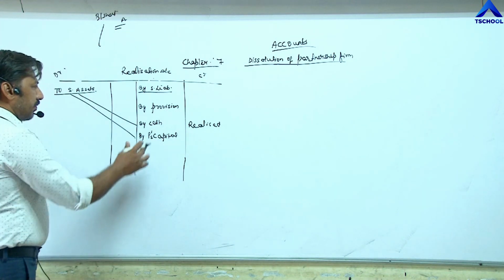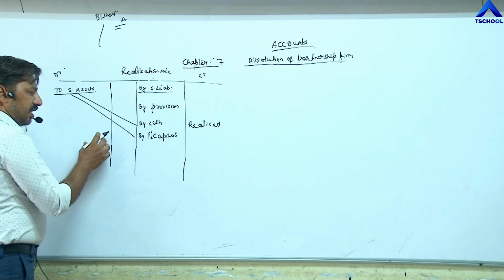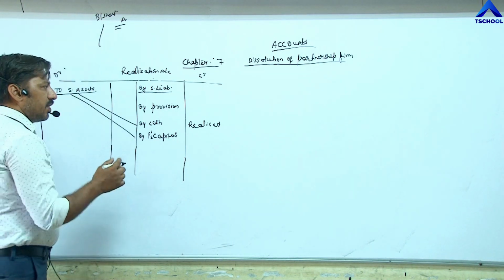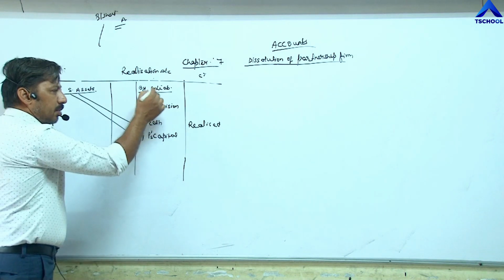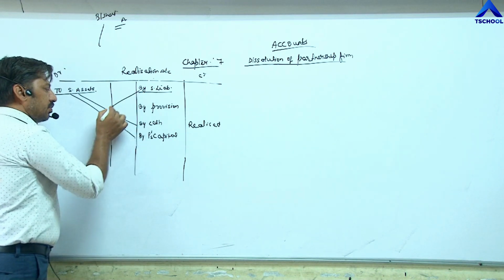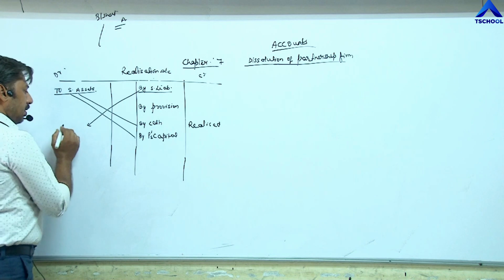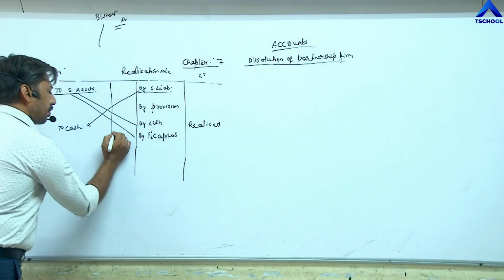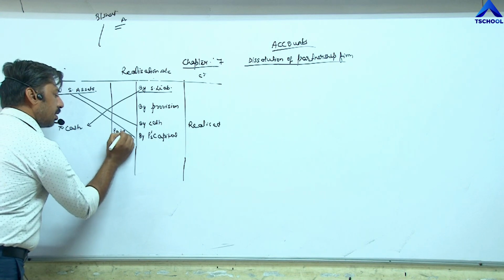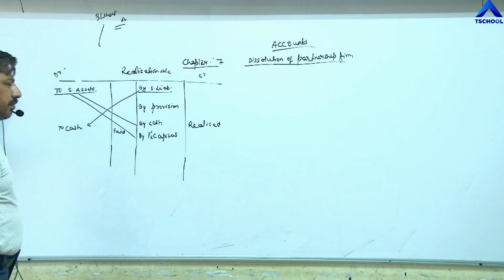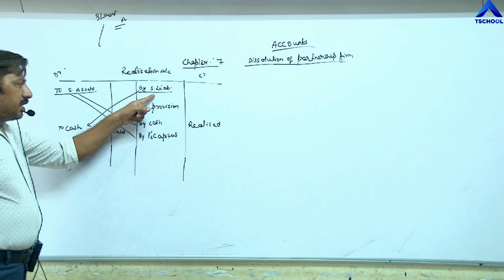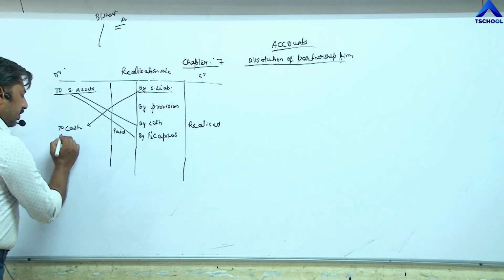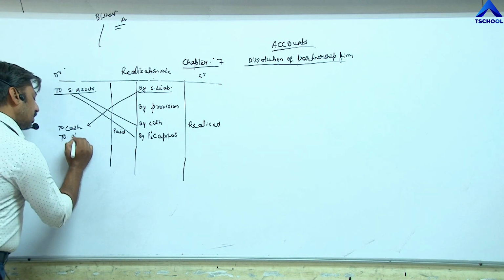Next, after getting cash by selling all the assets, whether recorded or unrecorded, we need to pay external liabilities. So payment of external liabilities will be shown on the debit side, to cash. This is called payment of liabilities. I am writing here paid, to cash. If any liability is paid by any partner on behalf of the firm, then we have to write to partner's capital.